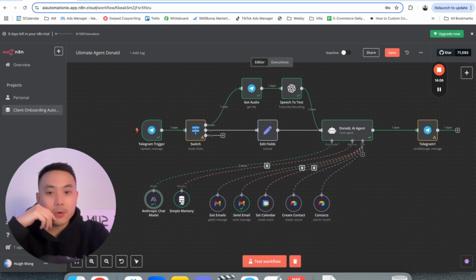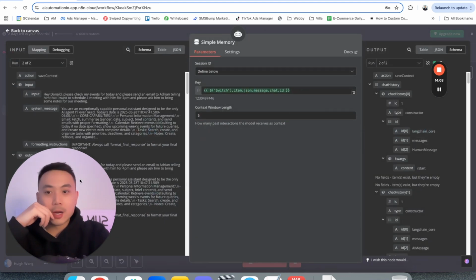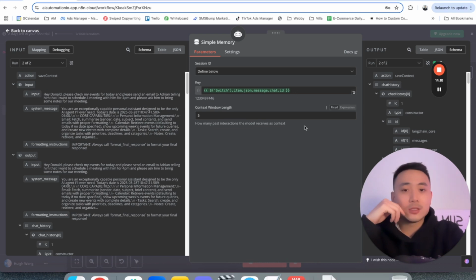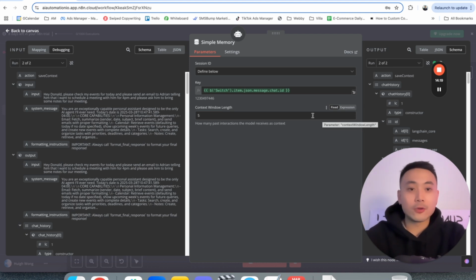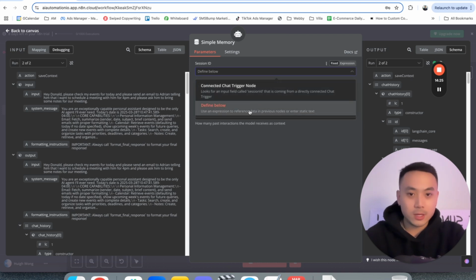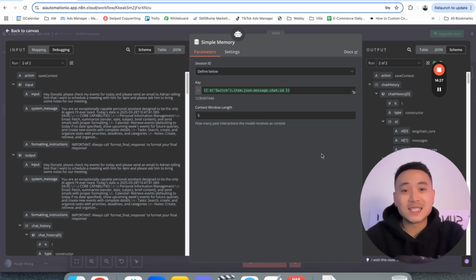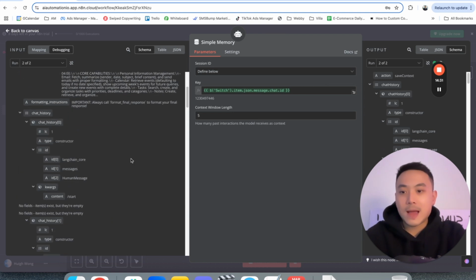And in terms of memory, we set up a simple memory here where we also need to pull in the chat ID so the chat is able to look at the chat and see what you sent them before and use that to come up with a better response for your future texts, right? So for the key here, you want to also go over to expression and also make sure it's defined below here. You guys can just follow along, copy and paste, save this video if you want to follow along. And you want to also go back to chat ID here.